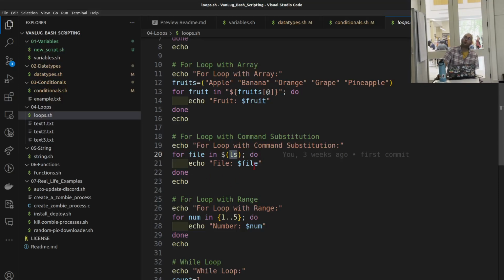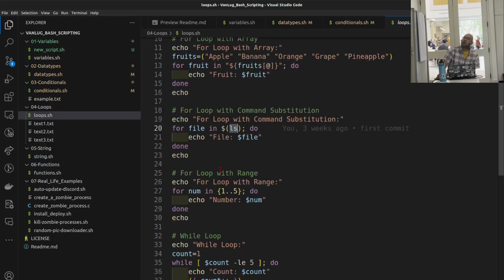We're just going to loop through the current directory that we are in. This one is another syntax. So we say for number in from 1 to 5, it defines like this. We'll print them out.